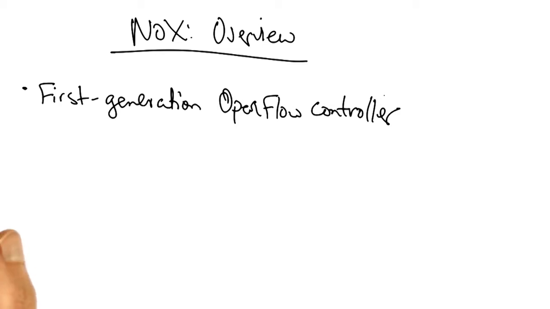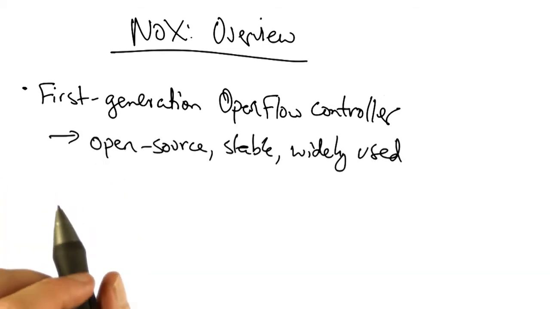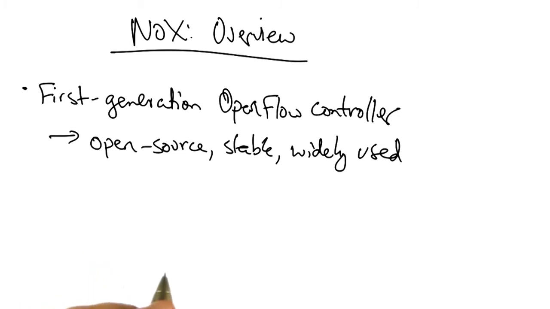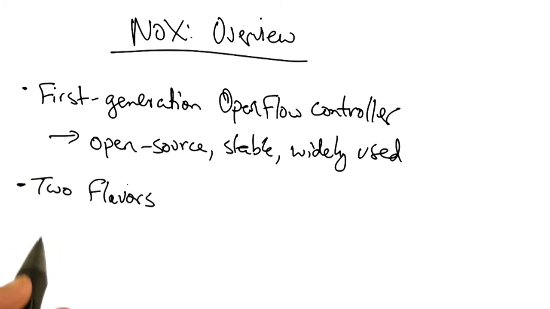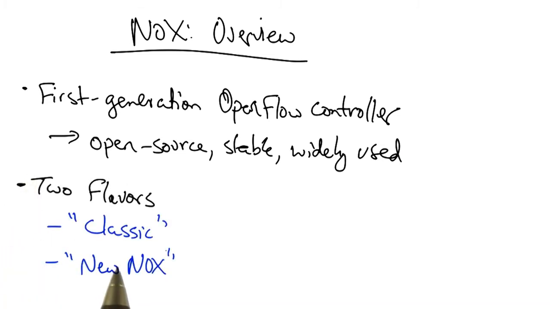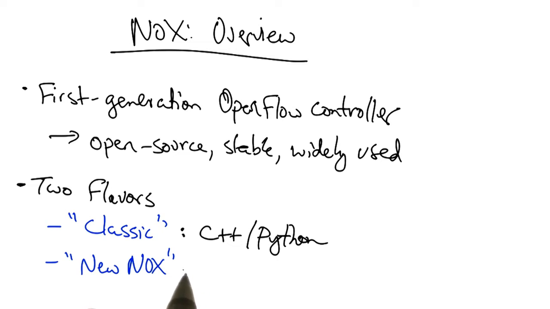NOX was a first-generation Openflow controller. It is open source, stable, and widely used. There are two flavors of NOX: Classic NOX and the new NOX. Classic NOX was written in C++ and Python and is no longer supported.